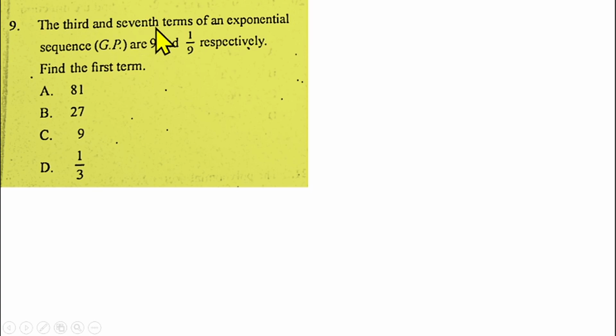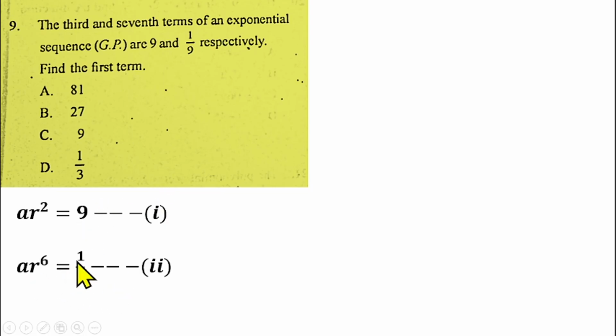The third and the seventh terms of an exponential sequence GP are 9 and 1/9 respectively. We have to find the first term. So what is the third term of a GP? That will be AR squared, which is equal to 9. Then the seventh term of a GP is AR raised to power 6, which is equal to 1/9. Our aim is to find the first term, which is A.